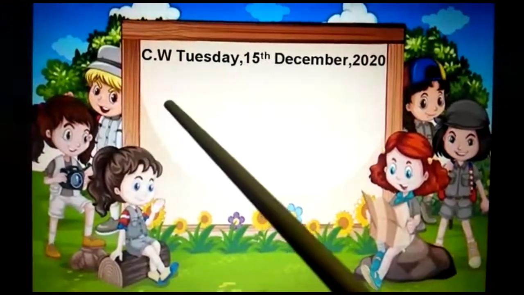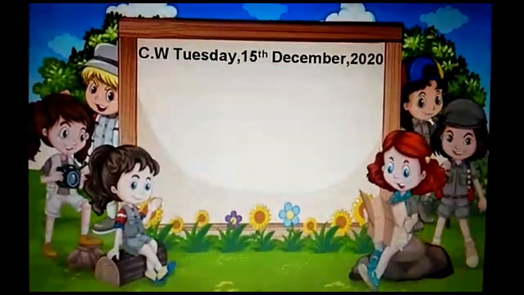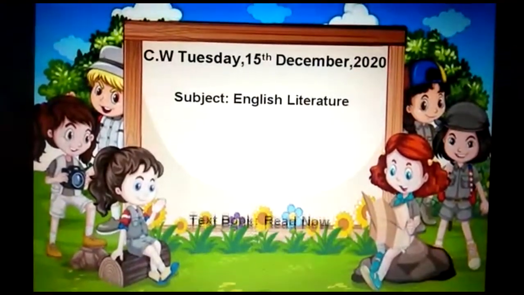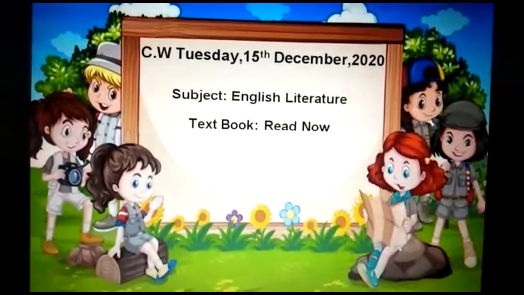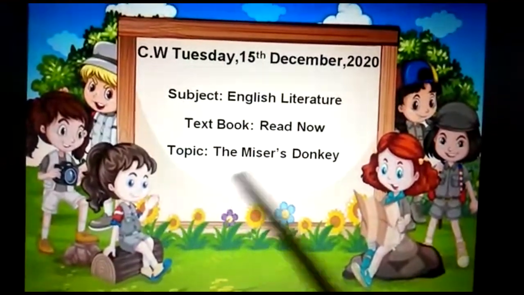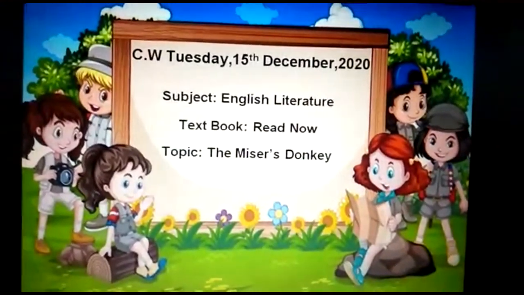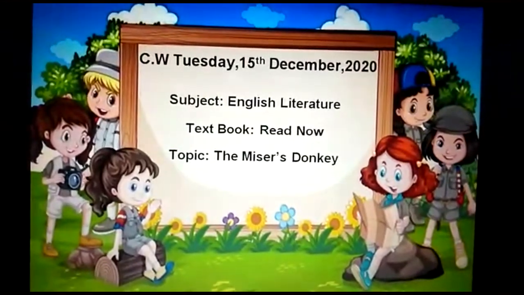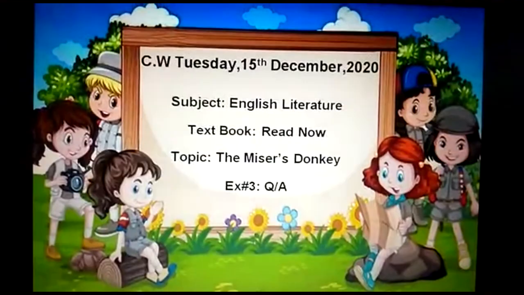So, now let's start our lecture. The day today is Tuesday, 15th December 2020. Subject is English literature. Textbook read now. Topic: The Miser's Donkey. As you know, we have already done reading, word meanings and word sentences of this chapter, so we are going to solve the last exercise of this chapter, which is question answers. Okay, so now let's start.